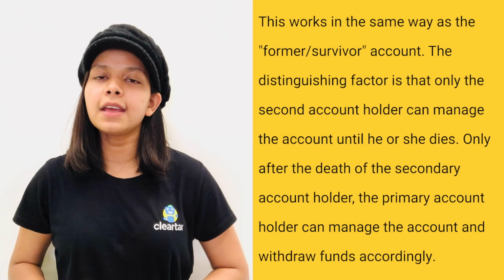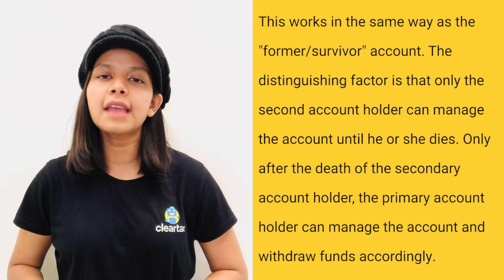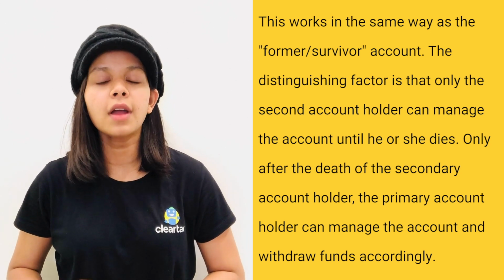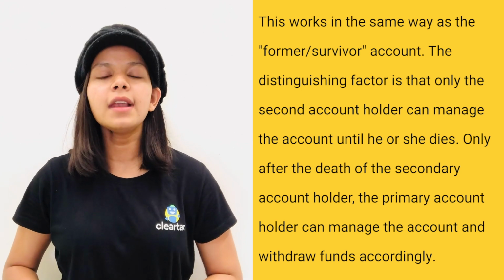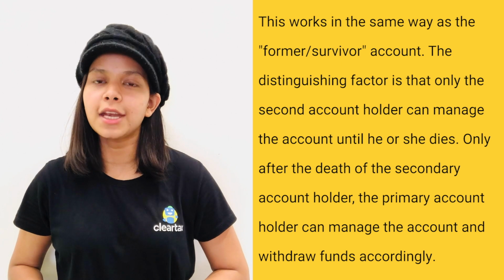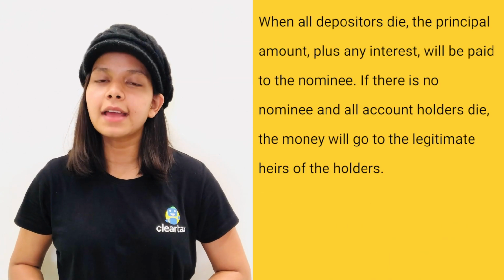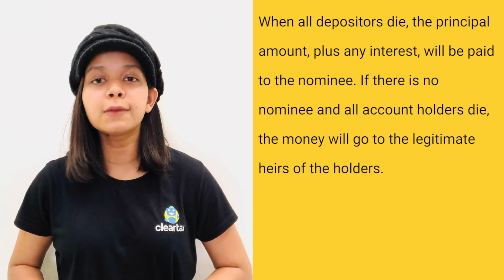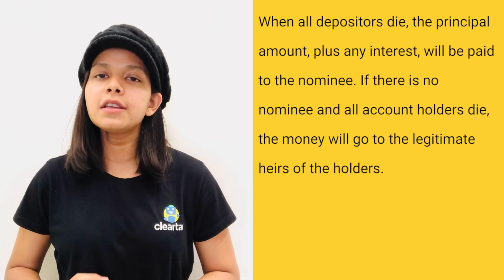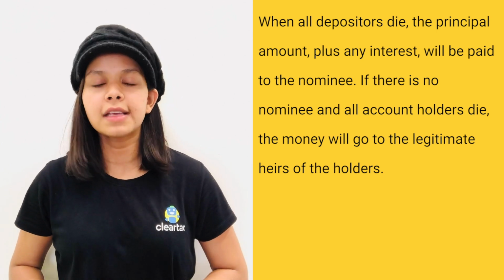This works in the same way as the former or survivor account. The distinguishing factor is that only the second account holder can manage the account until he or she dies. Only after the death of the secondary account holder, the primary account holder can manage the account and withdraw funds accordingly. When all depositors die, the principal amount plus any interest will be paid to the nominee. If there is no nominee and all account holders die, the money will go to the legitimate heirs of the holders.